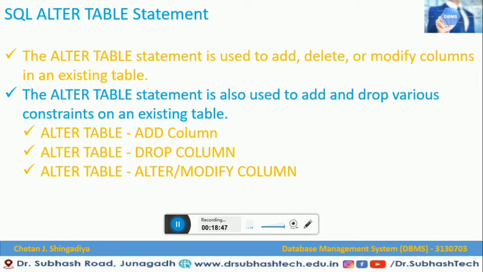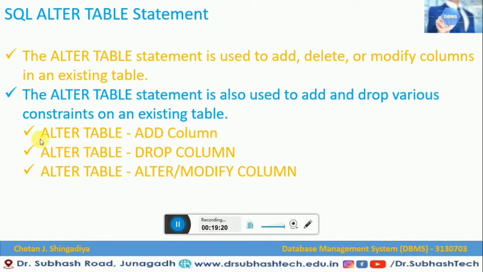But let me give you an example. If there is a column named ID in any table and I am going to apply a primary key, then that primary key is nothing but a constraint. While creating a table, if you did not add the primary key, but after that you want to add that primary key on that particular table, that primary key is a constraint on an existing table. So in that case also we are going to use the alter table statement. This is how simple it is.